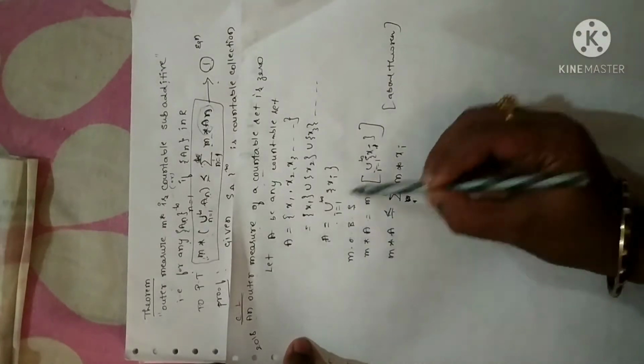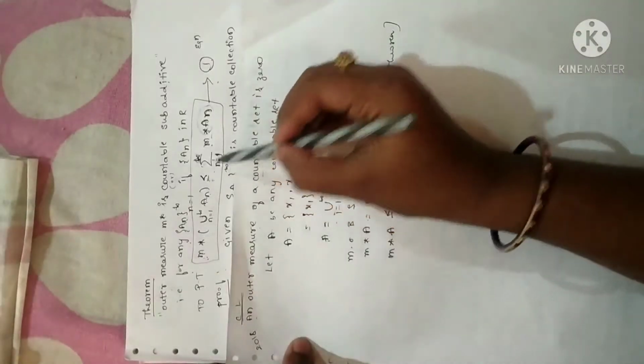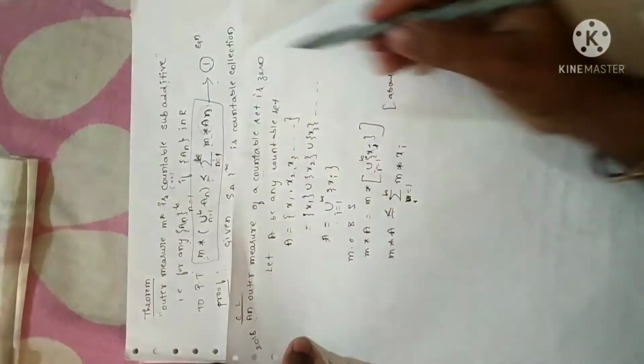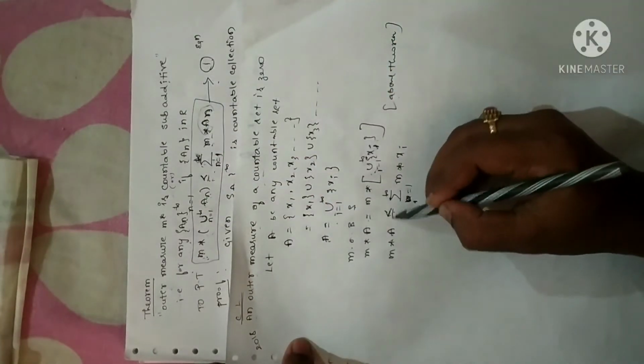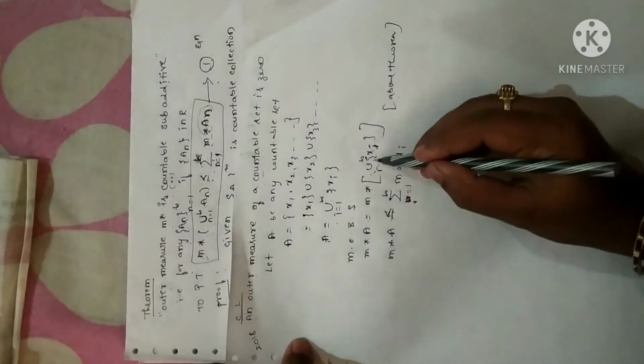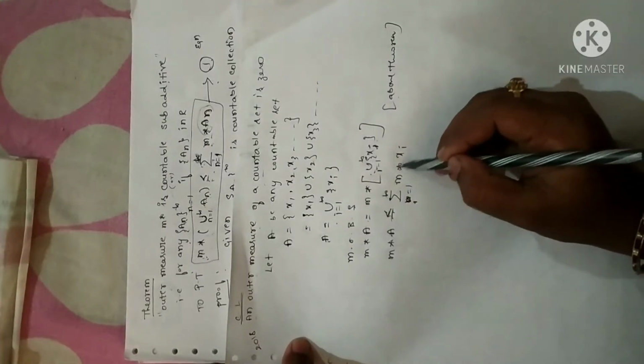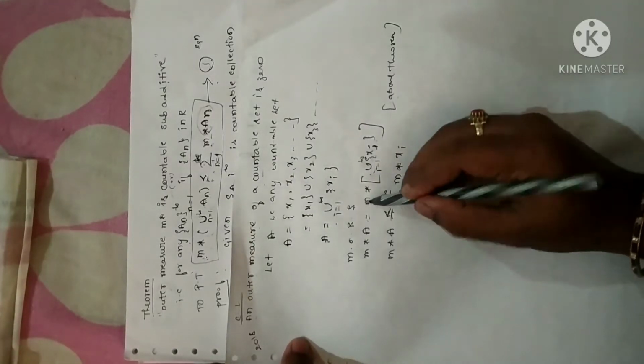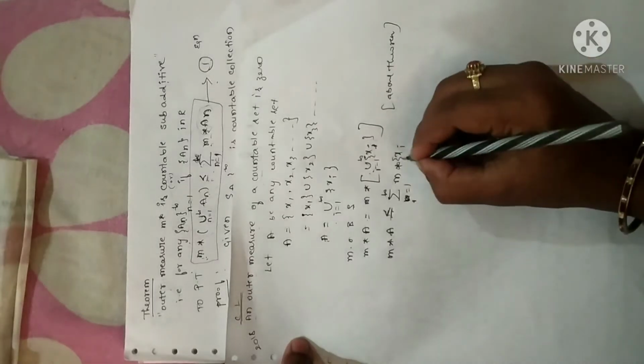I have applied measure on both sides. Now I use the above theorem. Just now I have proved the countable subadditive property and I have used it. So the equal sign will become less than or equal to, since I am taking measure inside, the union becomes summation.